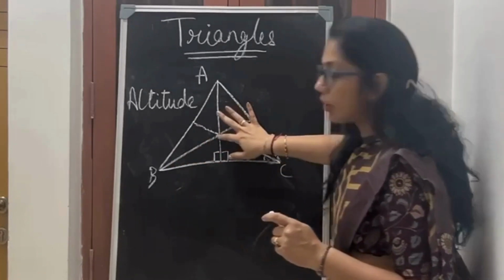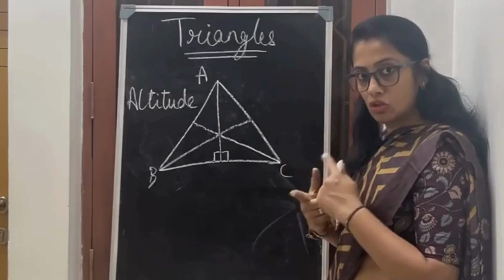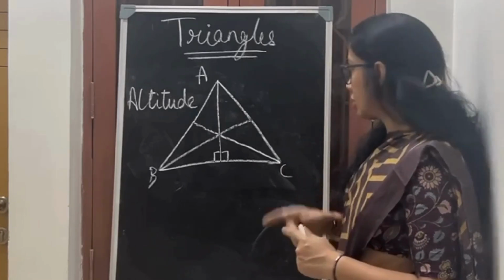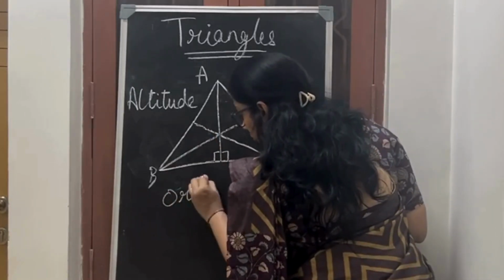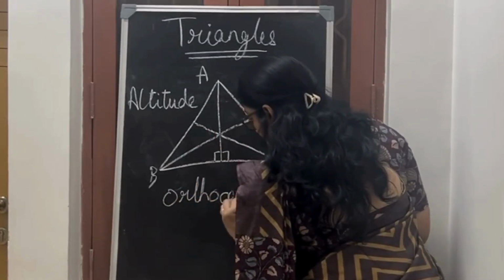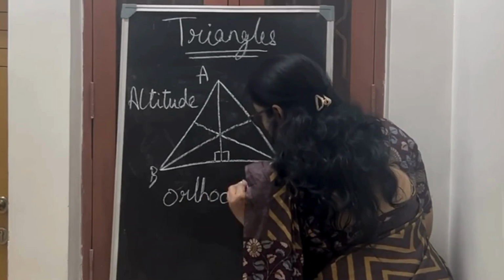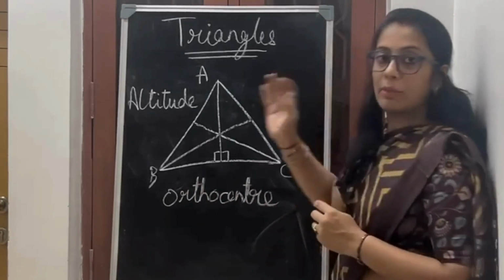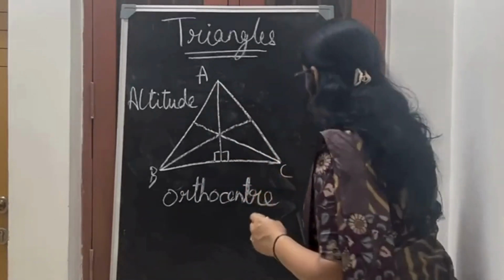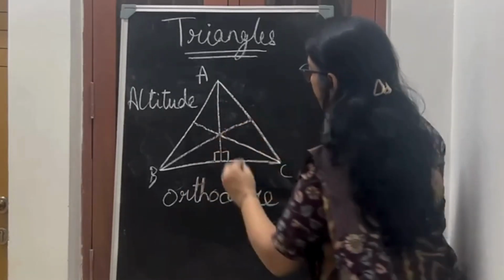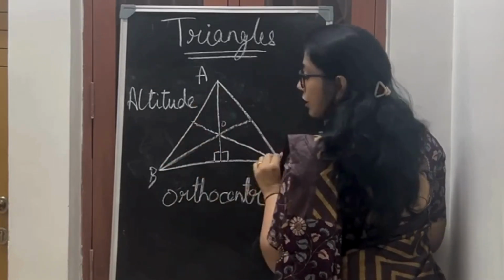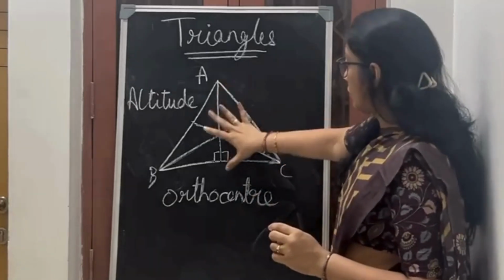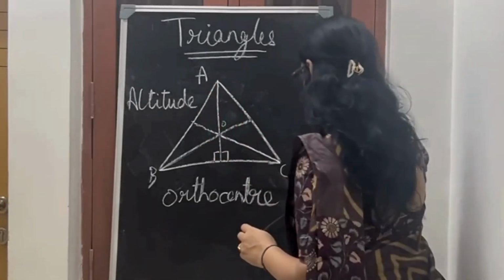Now this point where all the three lines join together, intersect each other, is called orthocenter. What is this called? It is called orthocenter. Please remember these things. It will help you to solve the sums. Okay, this is called an orthocenter, and this altitude gives you the height of the triangle from the particular vertex.